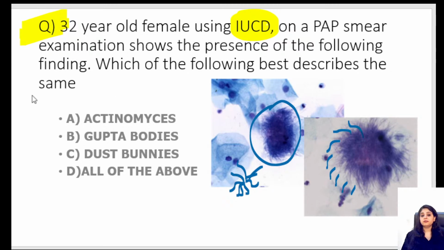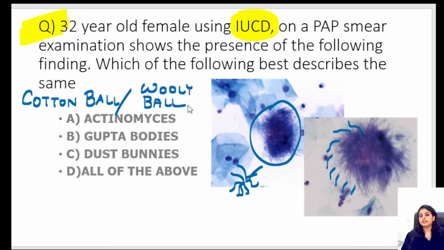So lots of names given to it. Either you call it the cotton ball appearance, or you'll say, ma'am, wool also looks like that, so you call it a woolly ball appearance. So cotton looks like that. Wool also looks like that. Gupta is the scientist, so Gupta bodies, we have to give the scientist credit. So Gupta bodies is another name for it, because it looks like very dirty, dusty particles. So dust bunnies is another name for it.